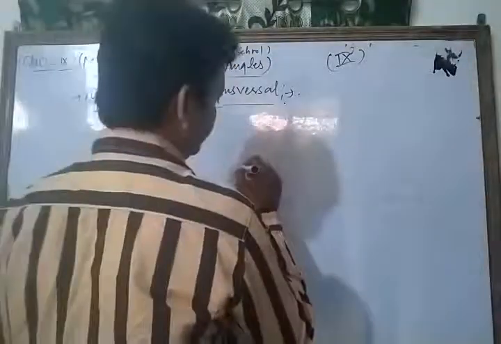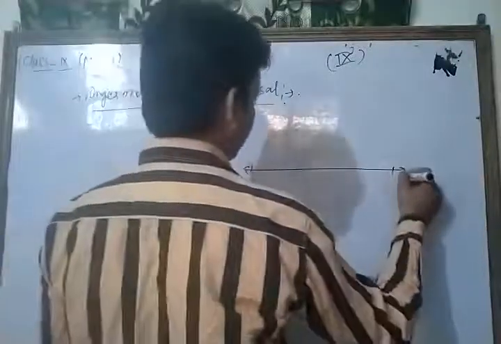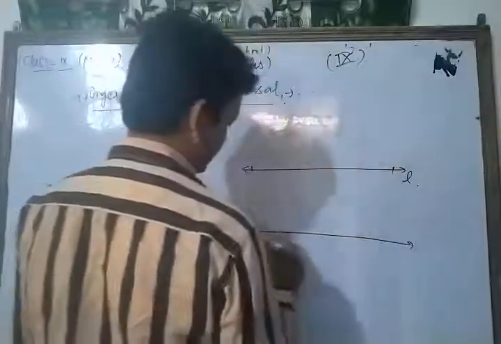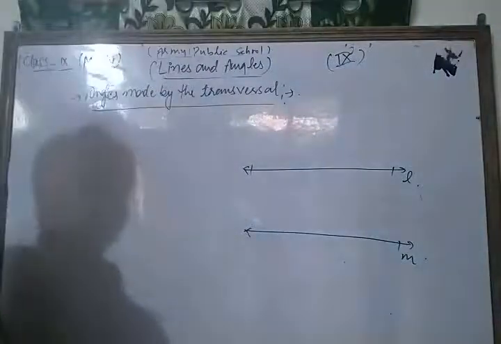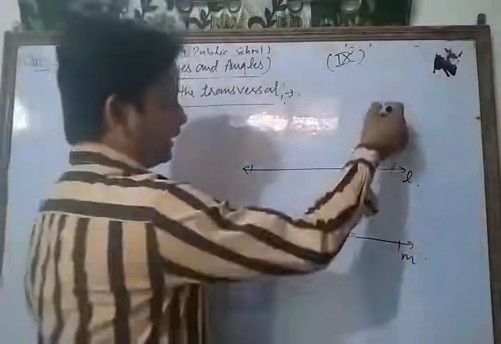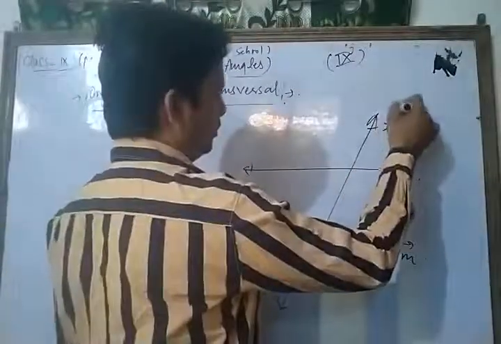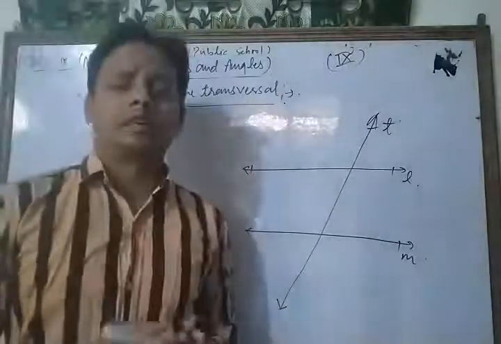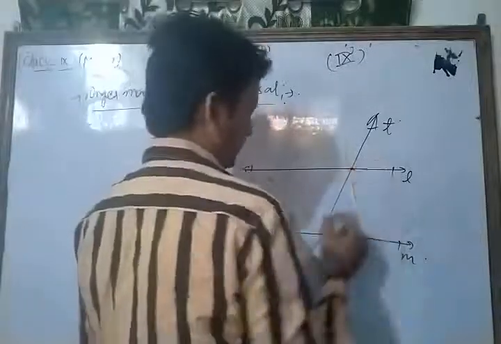Okay, let's see. Suppose there are two parallel lines L and M, cut by a third line T at two distinct points, this and this.